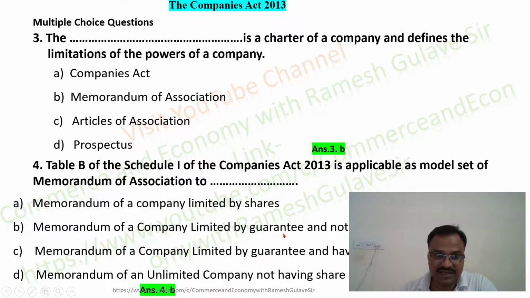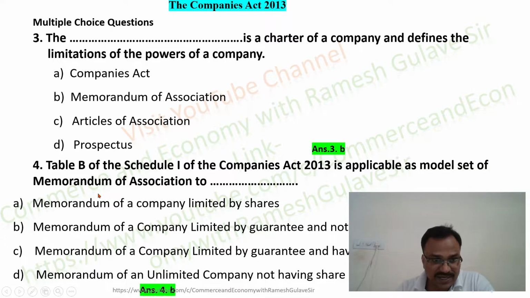And there is a Table A, and this Table A can be used as a model set of memorandum of association by a company limited by shares.